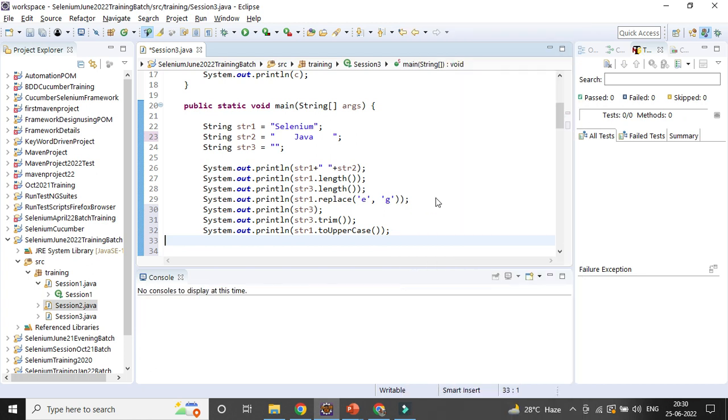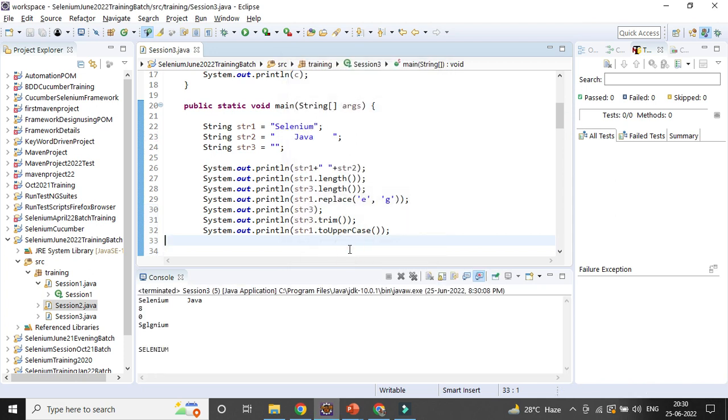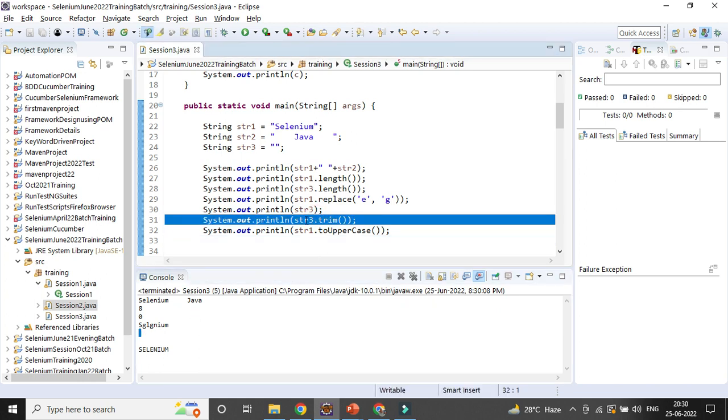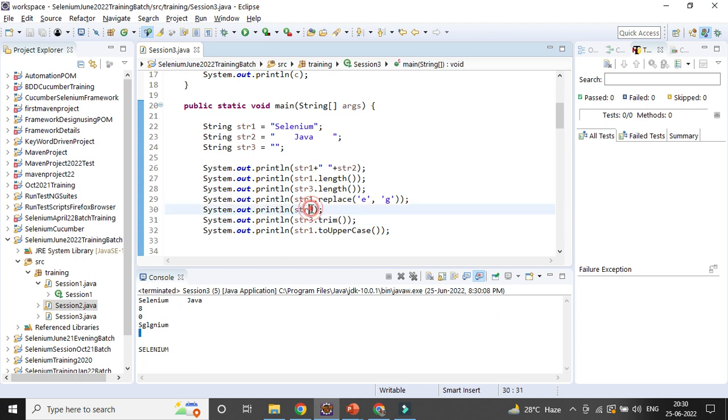These are all the important methods that I have written, which are mostly used. But apart from these, there are many other methods available, as you can see here. You can see the trim. Oh sorry, I gave str3, it should be str2, because str2 is null only. So you can see here.